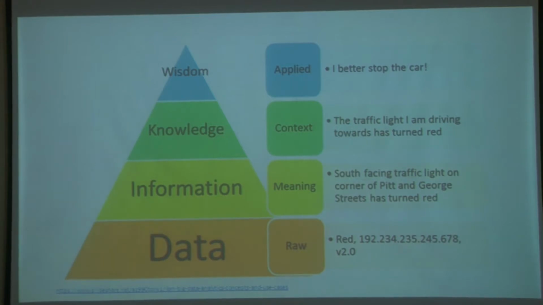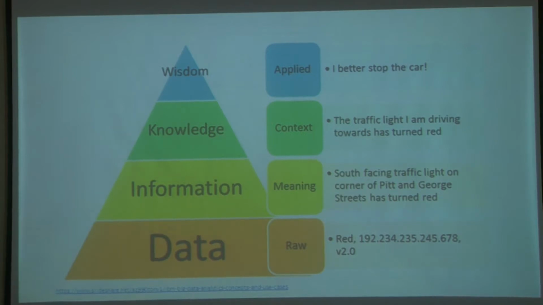But then when you try to relate this data to answer the question what, you end up trying to extract meaning out of this data, then you come up with this particular statement that the south facing traffic light on the corner of Pitt and George streets had turned red. Okay, so you're trying to relate it to some other pieces of information that you have.